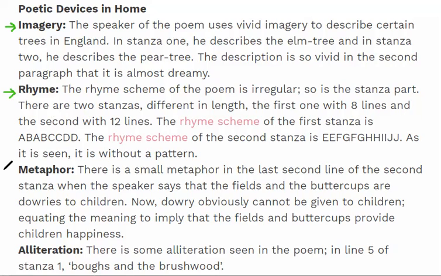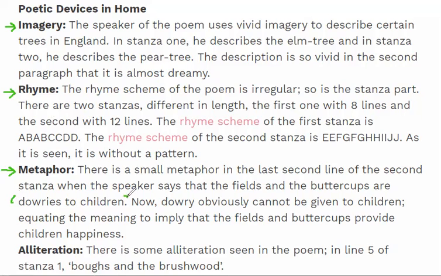Next, we have the use of metaphor. There is a small metaphor in the second-to-last line of the second stanza when the speaker says that the fields and the buttercups are dowries to children.